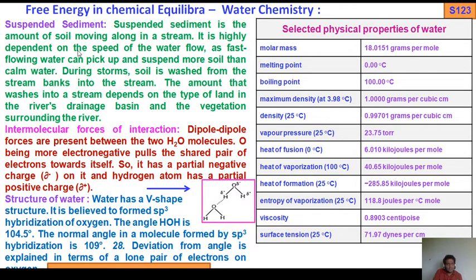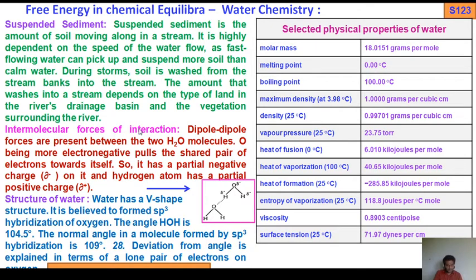It is highly dependent on the speed of the water flow, as fast-flowing water can pick up and suspend more soil than calm or stagnant water. During a storm, soil is washed from the stream banks into the stream. The amount that washes into a stream depends on the type of land in the river's drainage basin and the vegetation surrounding the river.